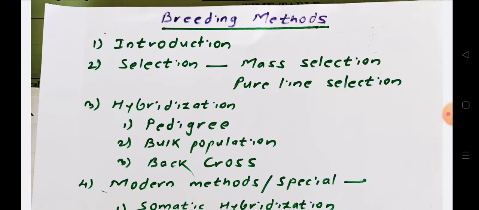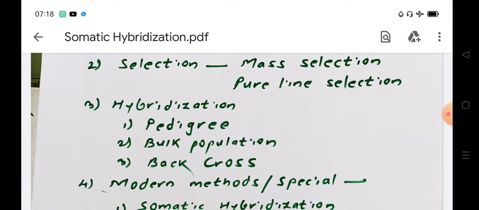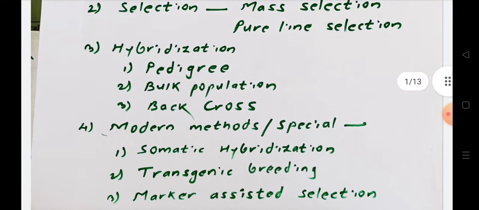The breeding methods we have to study in the third semester are the introduction, in case of selection, mass selection and pure line selection. In case of hybridization, pedigree, bulk population and backcross method. So these methods we have already studied in the third semester, so we can go for these different breeding methods.